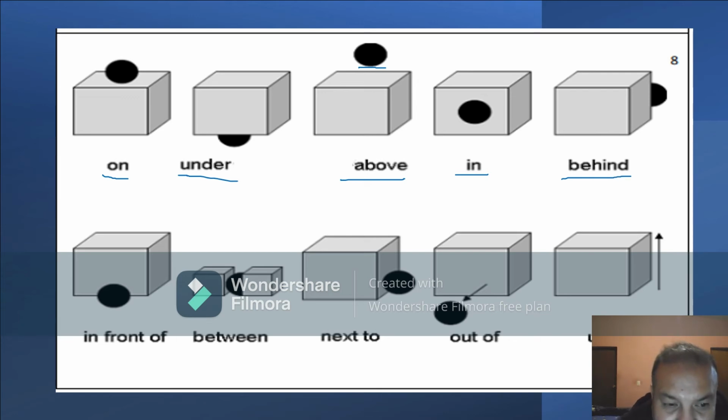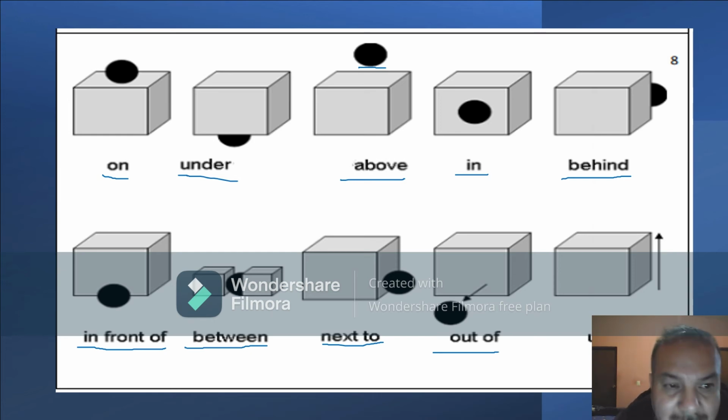Detrás. In front of. Between, quiere decir entre. Next to, que quiere decir enseguida. Out of, fuera de. Y la última, right here.